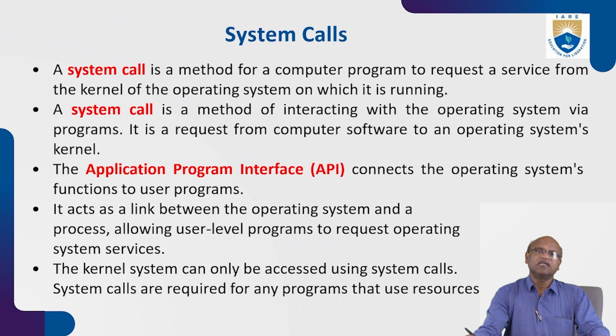So how will it invoke? Some read system call from the OS, that is in the kernel, will read the file from the hard disk line by line and bring it to RAM, and then what is available in the RAM is visible to the user. That's what a system call does.